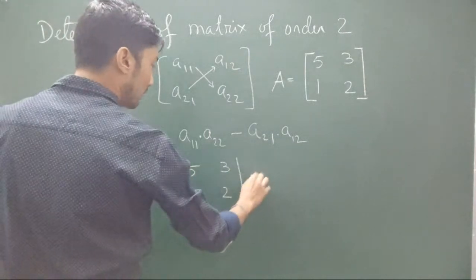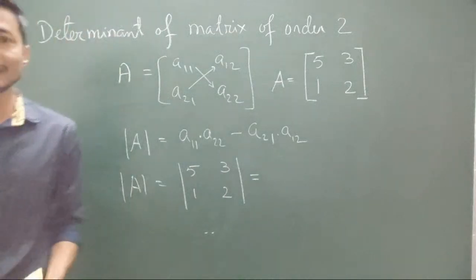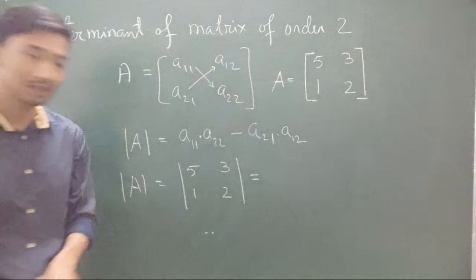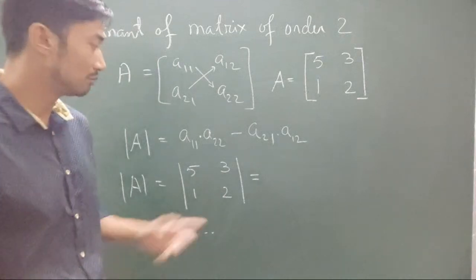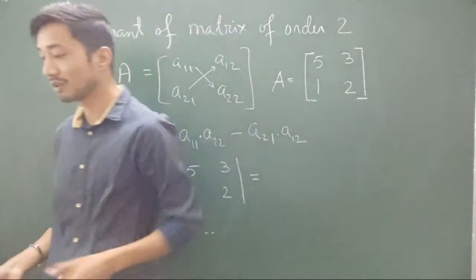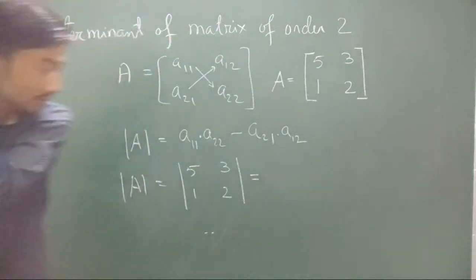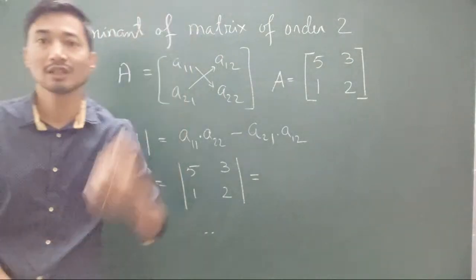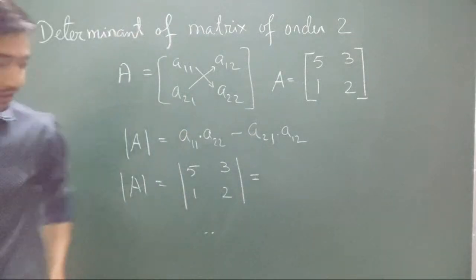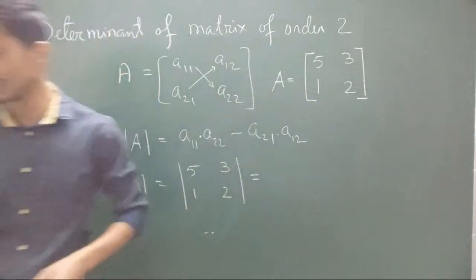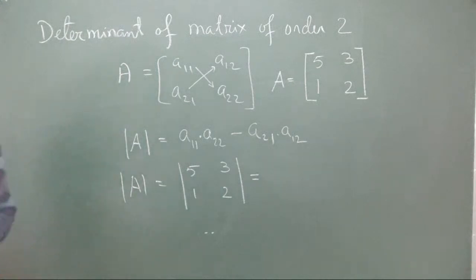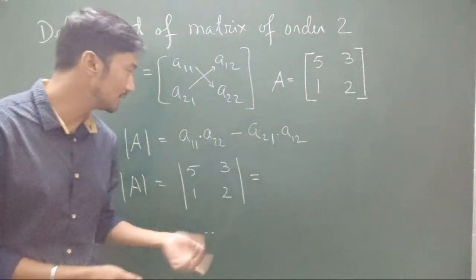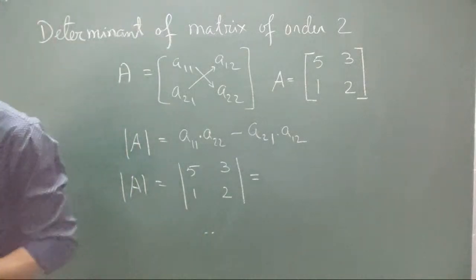Got that? Alright, can you kindly calculate this determinant and let me know what the value is? You can give me your answers in the chat box. Let me know how much you calculate. Quickly, let's see. Come on, let's be quick. It's a very simple question. You can use this formula, cross multiplication minus.